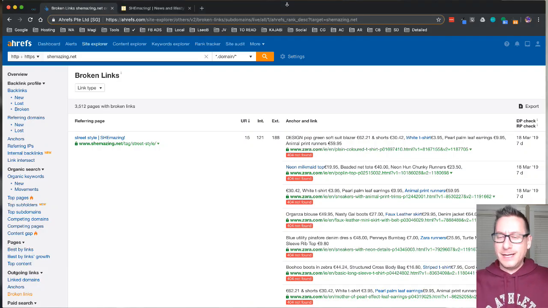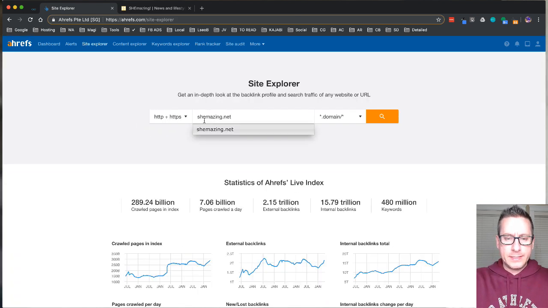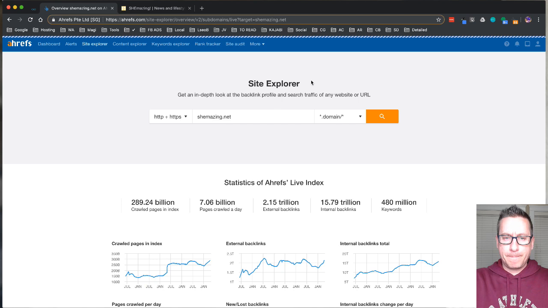And typically what that means is that it's a link that is on their site that links out to, oh, I'm going to share my screen here. Basically, it's a link that's on her site that's linking out. So basically, I just went to Site Explorer. I'll do this again because I wasn't sharing. And I typed in shemazing.net.